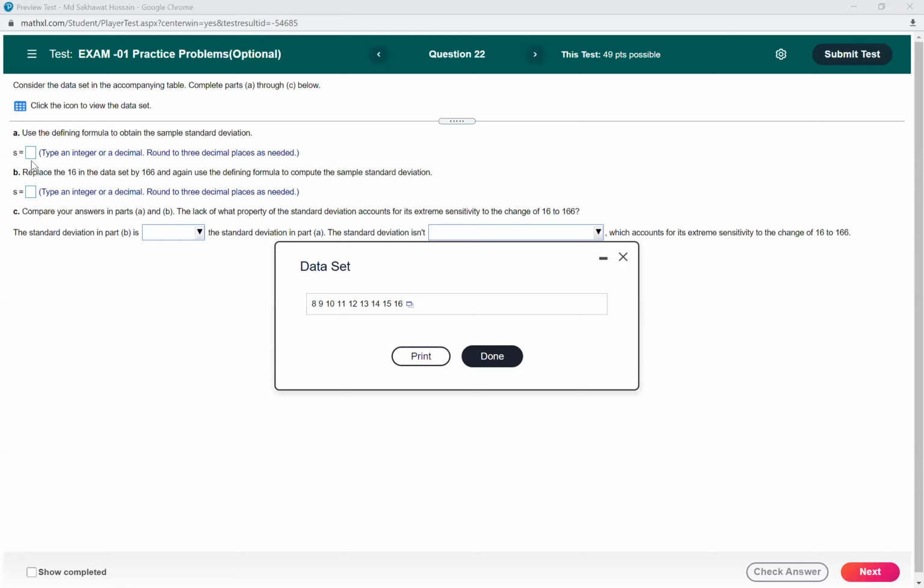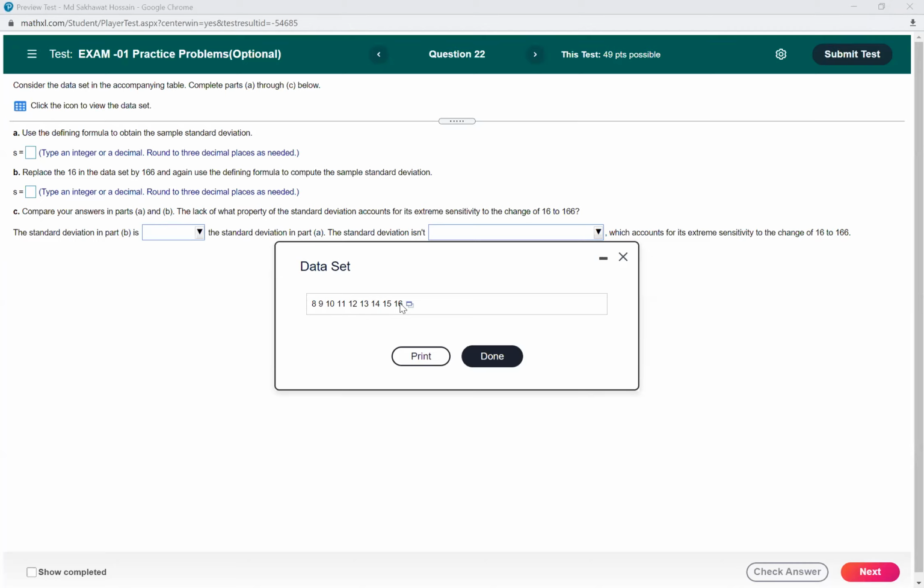Then replace the 16 in the data set by 166. Then we have 16 at the end, so you have to replace it by 166. And again, use the defining formula to compute the sample standard deviation, and compare your answer in part A and part B. The lack of what property of the standard deviation accounts for its extreme sensitivity to change of 16 to 166?